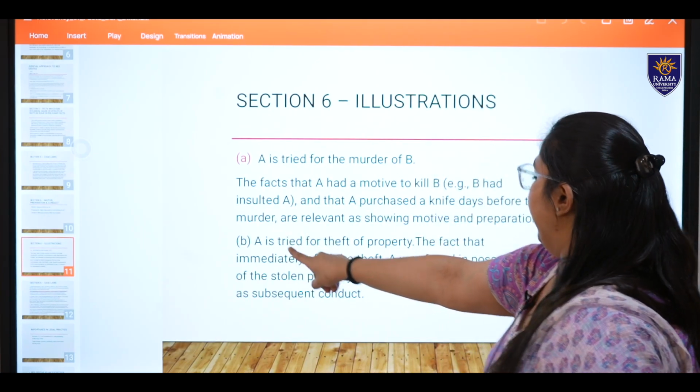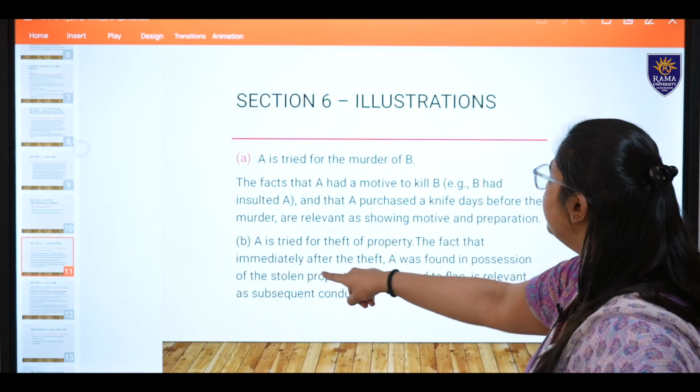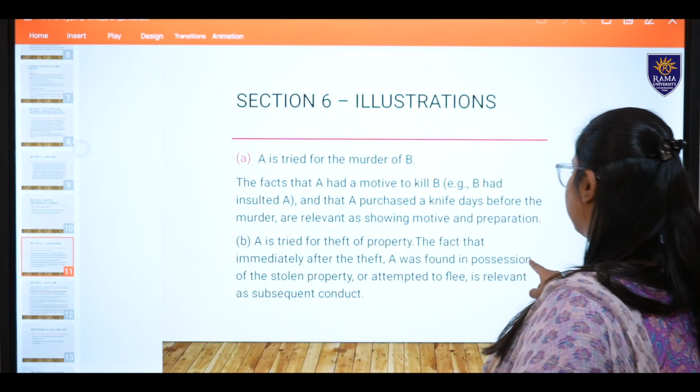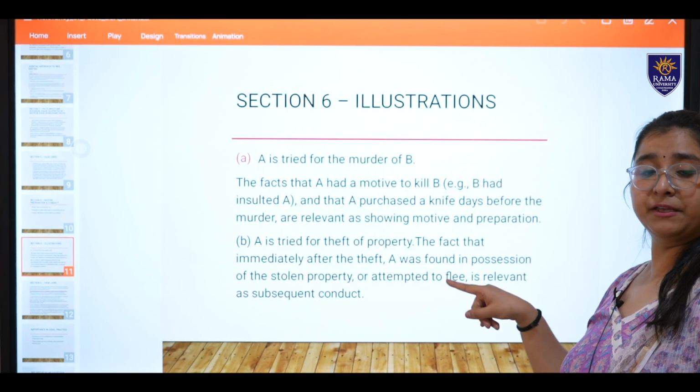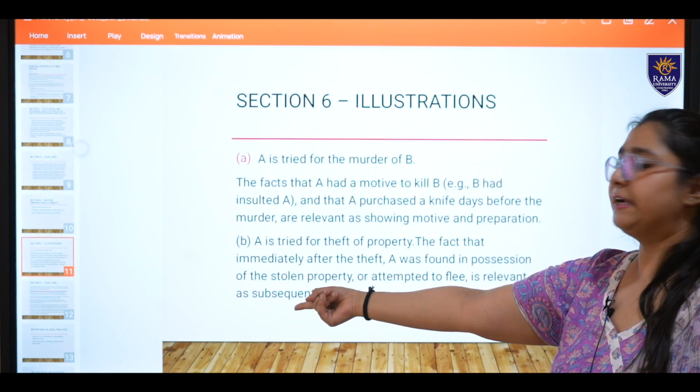Next, A is tried for theft of property. The fact that immediately after the theft, A was found in possession of the stolen property or attempted to flee. Attempted to flee, he tried to run away from there, that is a conduct.